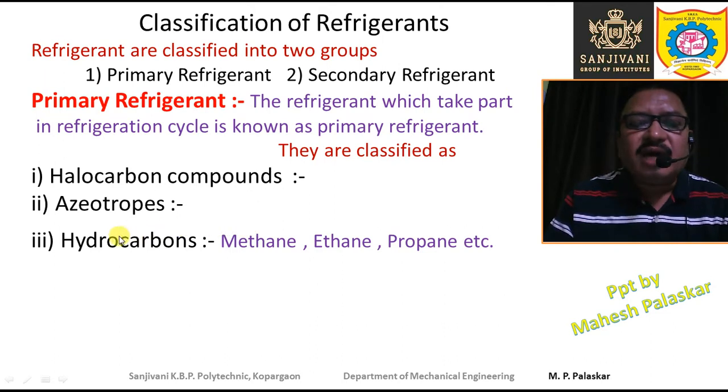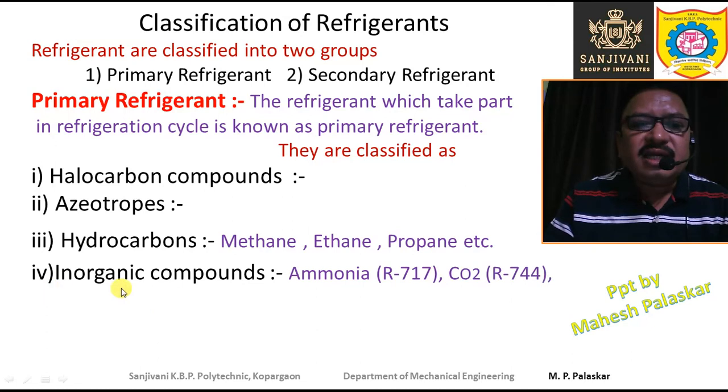Hydrocarbons are the organic compounds which contain carbon and hydrogen. There is a covalent bond between the carbon and hydrogen, and you will find that there is a single bond. These are the saturated derivatives, or compounds containing hydrogen and carbon, and the examples are methane, ethane, propane, etc.